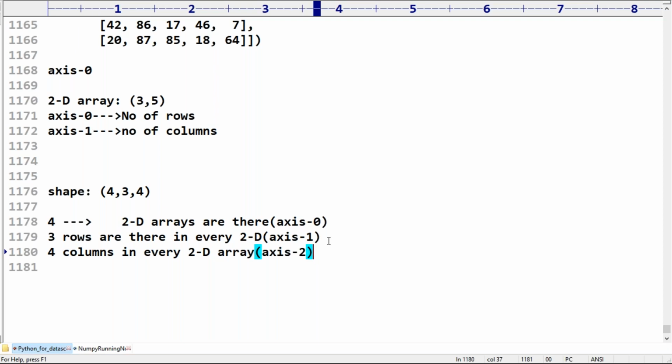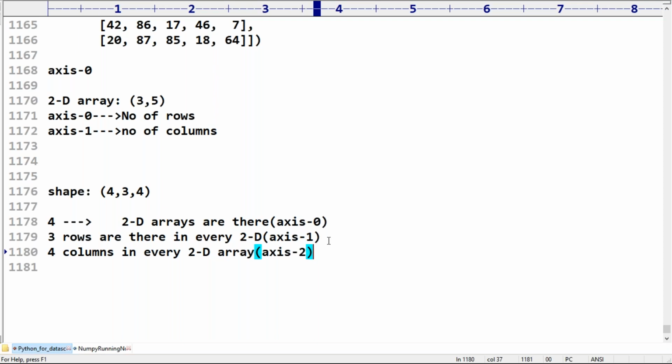Next, vertical and horizontal. Vertical, axis 0, is by default considered vertical, and axis 1 is by default considered horizontal with respect to 2D arrays. Vertical means with respect to axis 0; horizontal means with respect to axis 1.